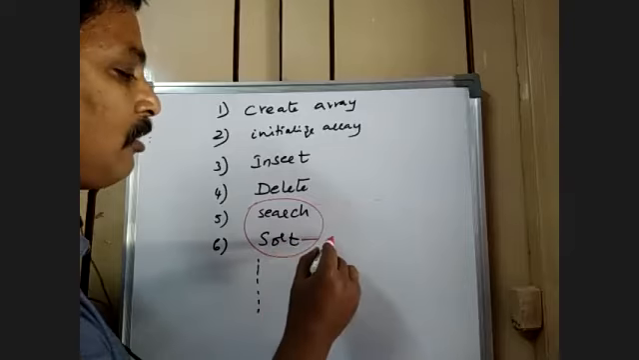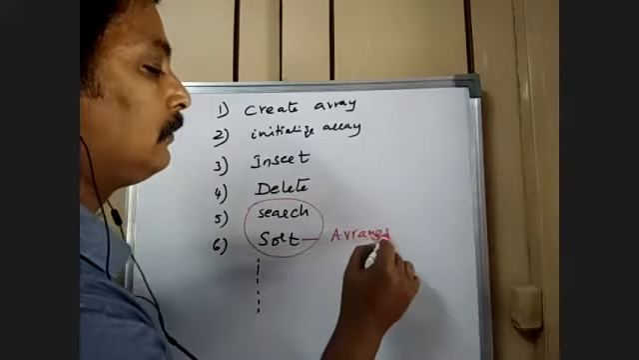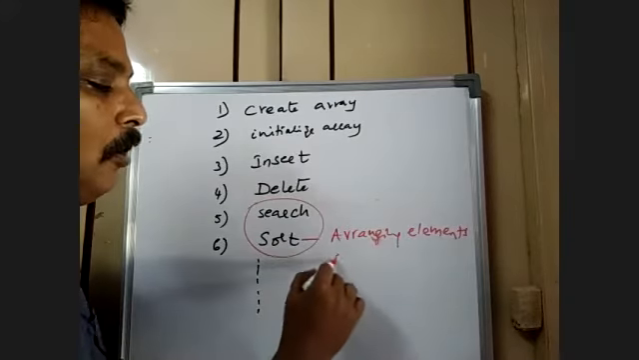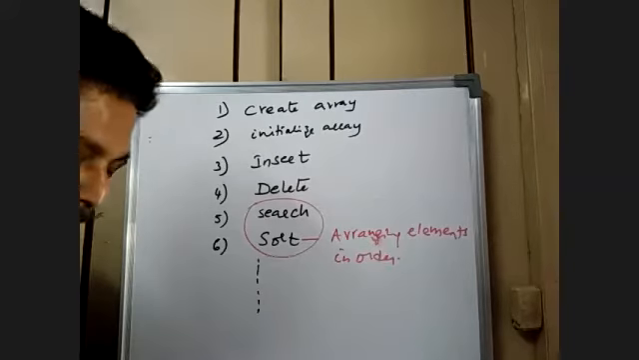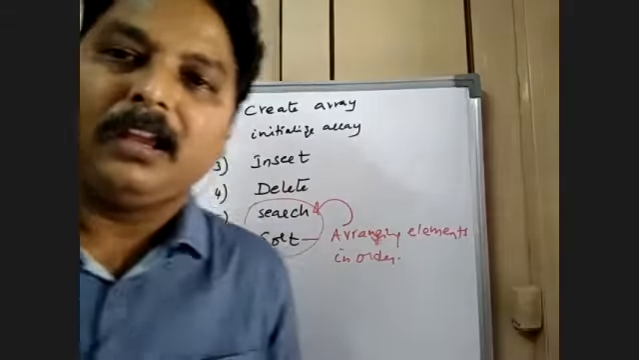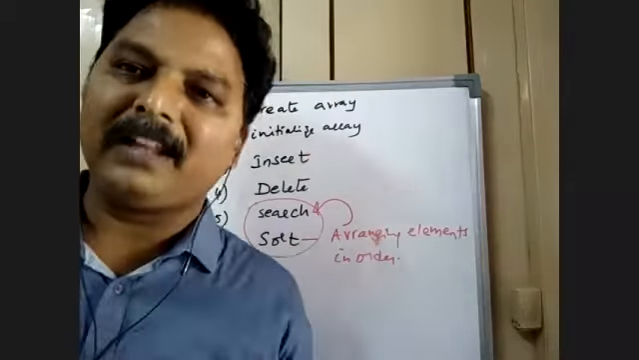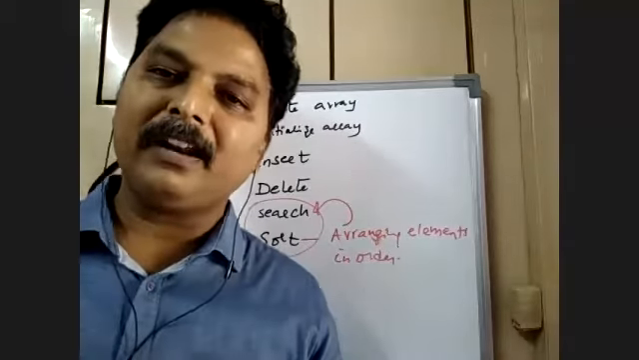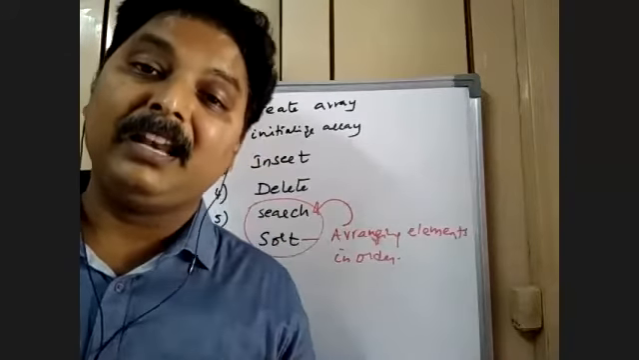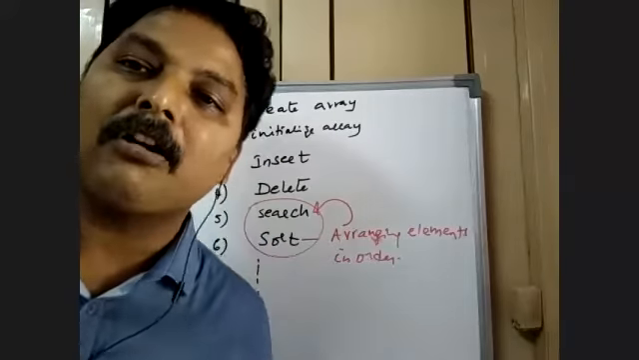Why do we sort? Sort means arranging elements in order. Why do you arrange elements in order? Just in order to make the search process easy. That's it. It's not that search is different and sort is different. In fact, in order to make your search process easy, you go for sort. There are plenty of sorting techniques, but the search process will be made easy only when your sort process is done.